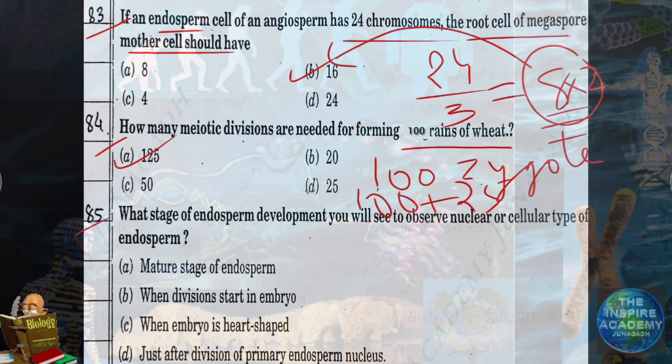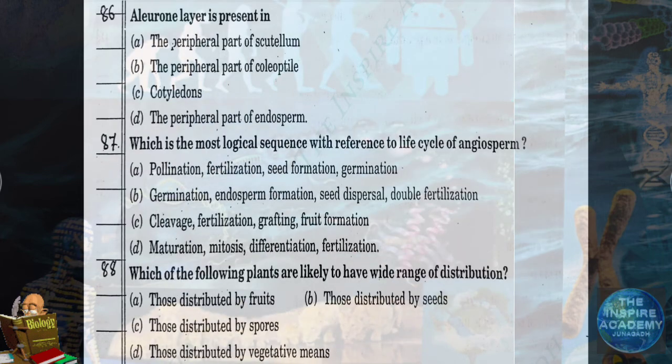Question number 85. What stage of endosperm development you will see to observe nuclear or cellular type of endosperm? At which stage, just after the division of primary endosperm nucleus, you will be able to observe nuclear or cellular type of endosperm. The answer is D. Question number 86.